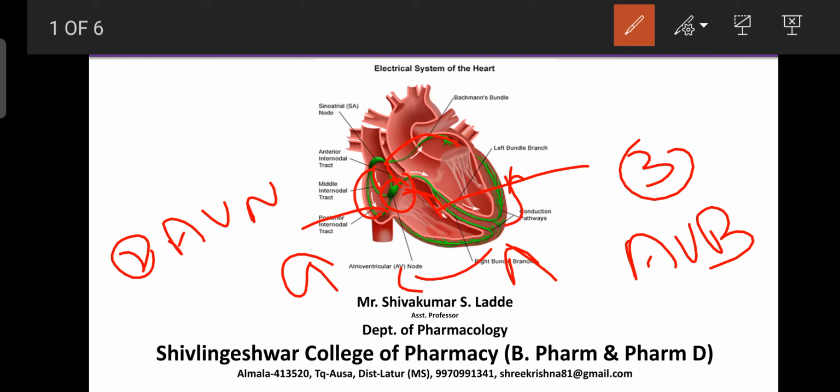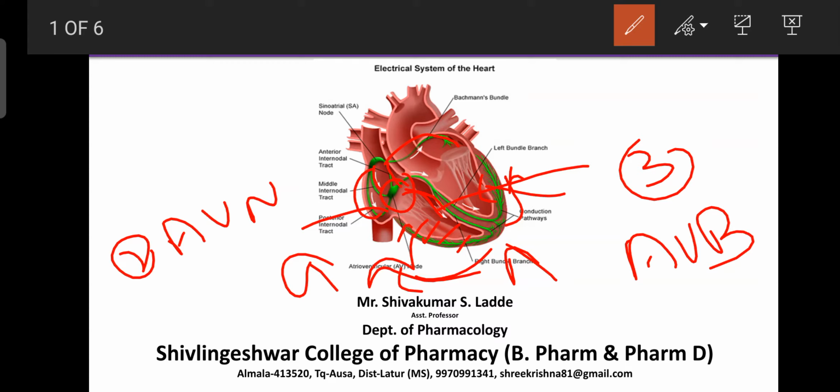As the action potential moves upward, the ventricles start to contract from bottom to top. That is helpful for pumping blood from the respective ventricle to the arteries: the pulmonary artery from the right ventricle, or the aorta from the left ventricle. So the action potential is transmitted from the SA node to the AV node, to the AV bundle, and from the AV bundle to the Purkinje fibers. That is helpful for the contraction of the cardiac muscle and the pumping of the blood. This is the normal physiology.